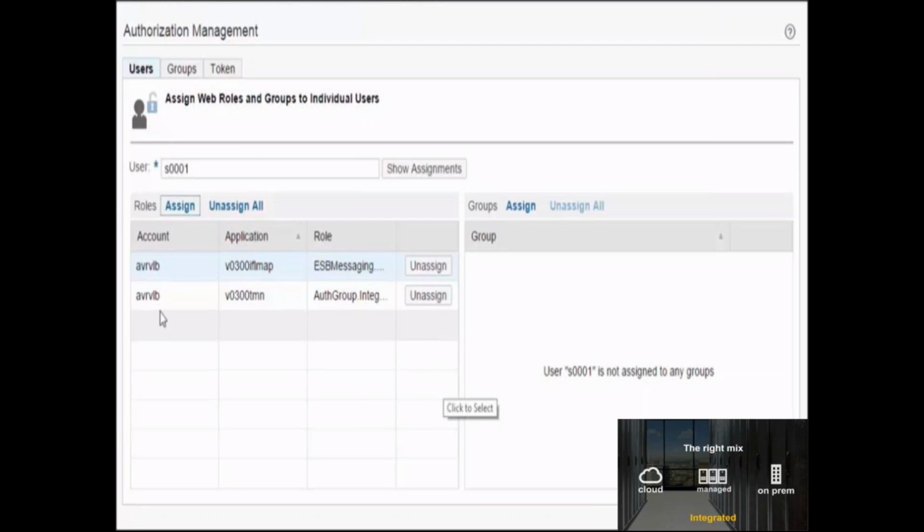Payload viewing is very important while creating an interface, because we need to see at each step how the message has been transformed. We will see how that works in our live scenario. But if we are not able to view the payload, we won't be able to configure the scenario correctly.